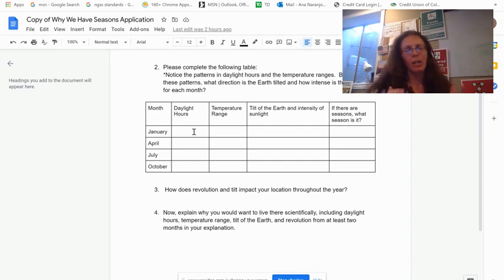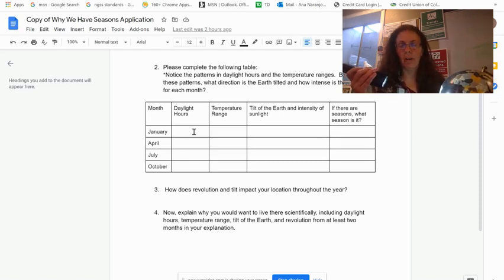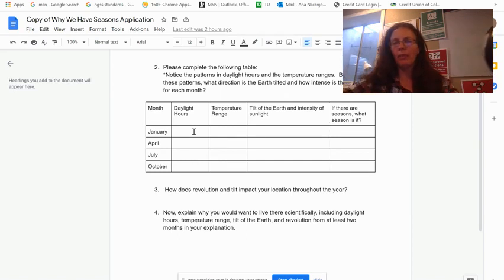So I would say, maybe knowing what summers are like, because if I take a look at a globe and a flashlight, I'm going to ask, what time of year would I have longer days and warmer temperatures? Would that mean that I'm getting a lot of light? Would that light intensity be great, or would it be minimal? And if I equate that to a season we already experience here in Colorado, what season would have longer days and warmer temperatures? So make an inference in that.